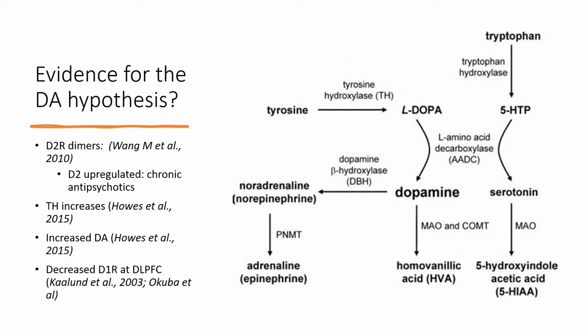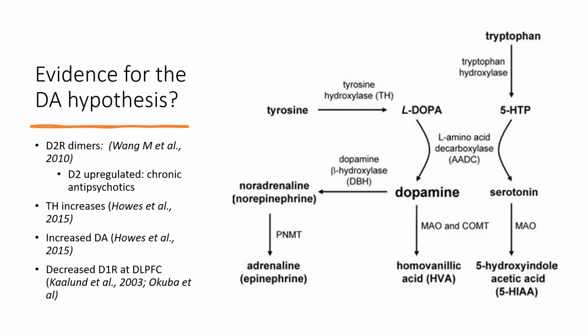Other papers have been able to show that tyrosine hydroxylase expression is increased in schizophrenic brains. This enzyme is actually the rate-limiting step in dopamine synthesis. This would indicate that these patients have an increased capacity for dopamine production. Looking at cerebrospinal fluid and performing postmortems on schizophrenic brains, you can also observe increases in dopamine. Another paper has been able to show D1 receptor downregulation in the dorsolateral prefrontal cortex. So we have D1 receptor downregulation at the prefrontal cortex, which provides evidence for the fact that there is hypofunctioning in the prefrontal cortex, giving us our cognitive and negative symptoms.